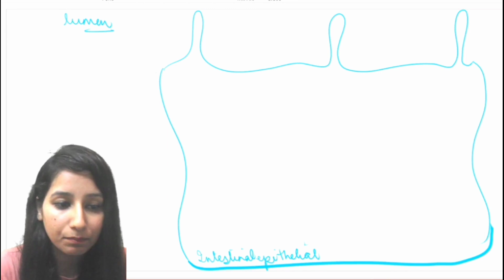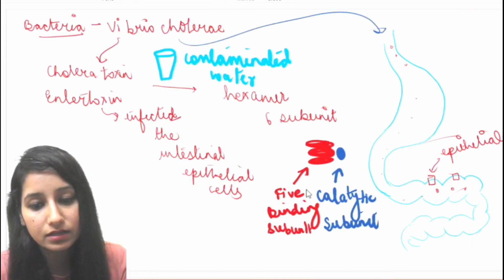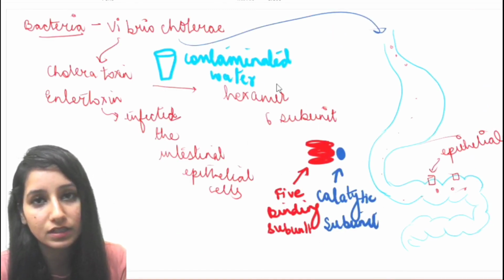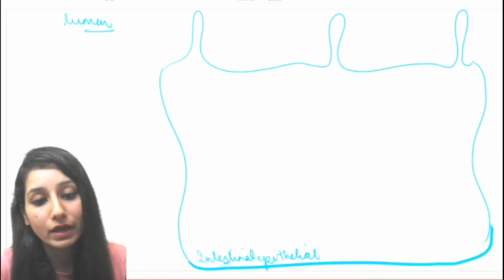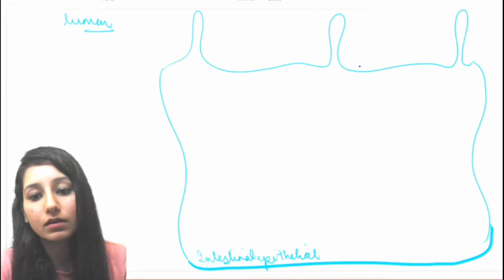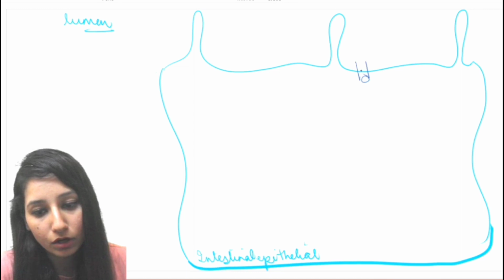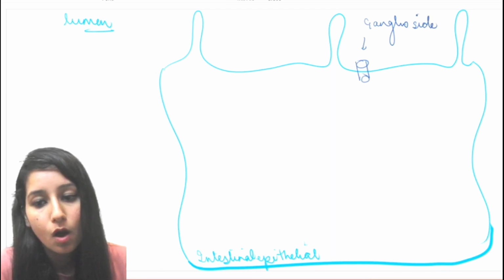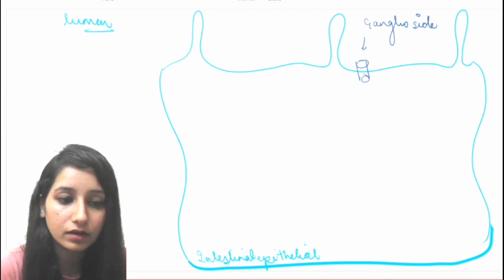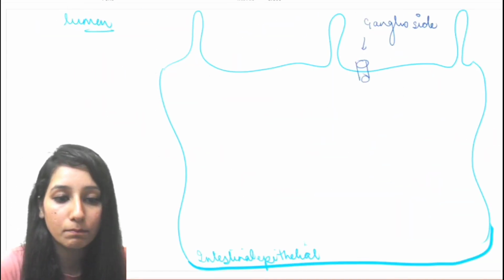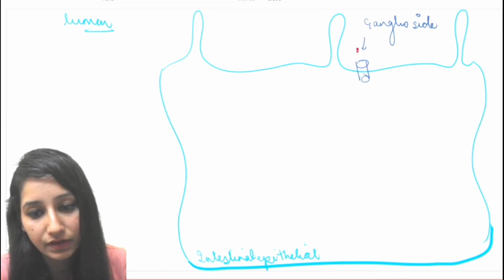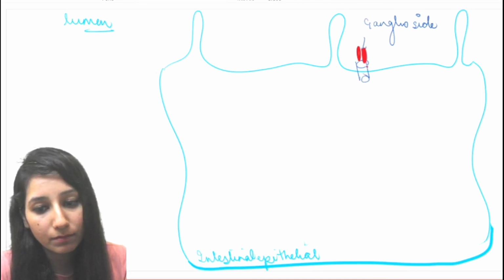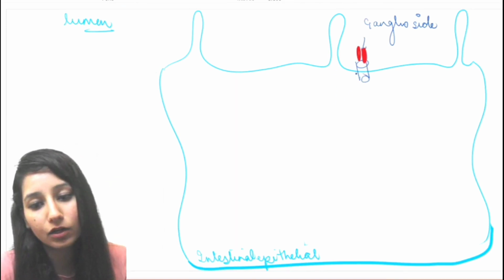But now what is happening here in the picture is that there is a molecule present in your body, and a cholera toxin. So in this epithelium there is a molecule present, and that molecule is known as ganglioside. This cholera toxin will bind with this ganglioside, specifically these 5 binding subunits will bind with this ganglioside.